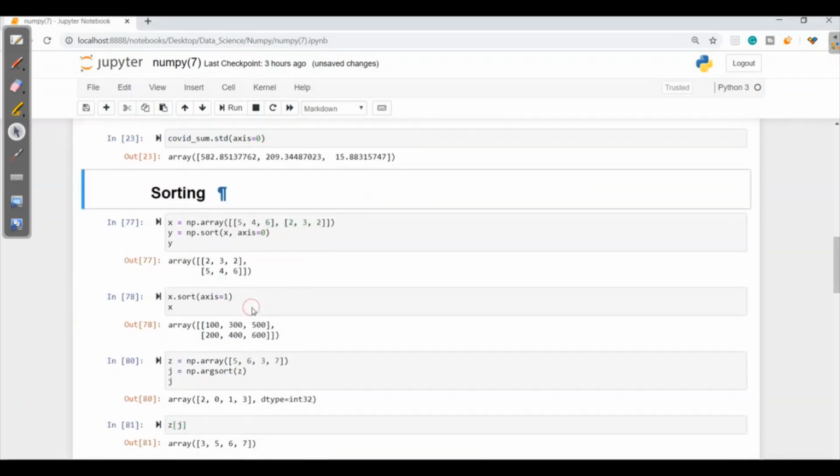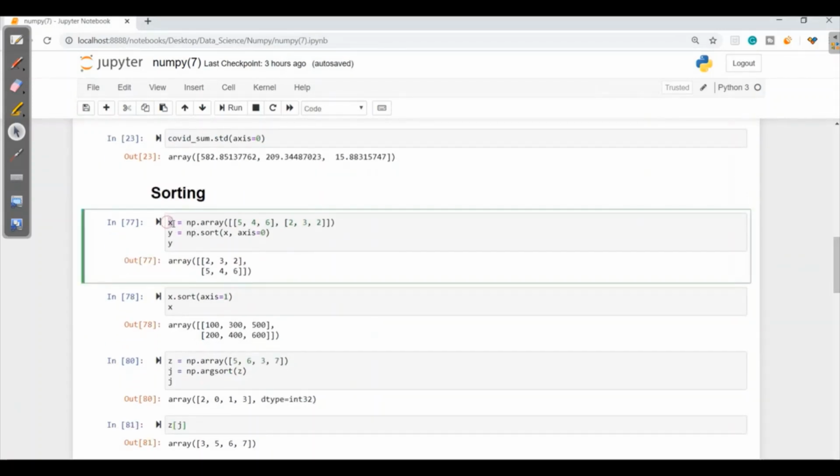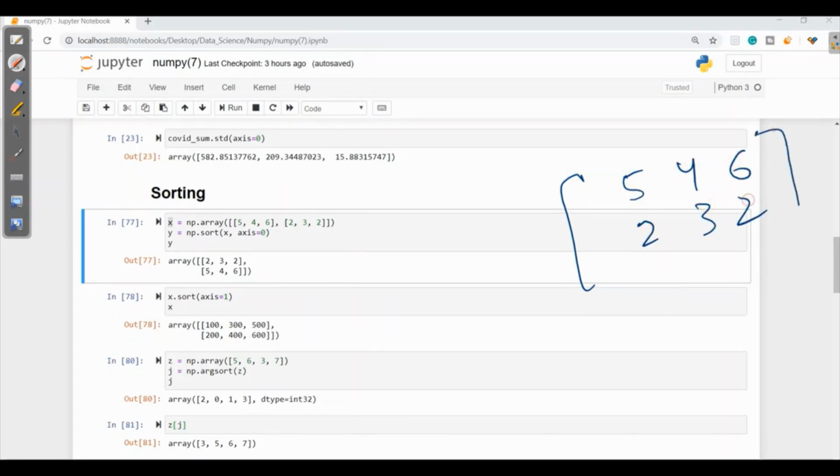Now let's see how we can sort here. Here we have given X is equal to an array. It is a 2D array where we have 5, 4, 6 and 2, 3, 2. It is X. Now it wants np.sort, which will be returned in Y, column wise as axis is equal to 0.